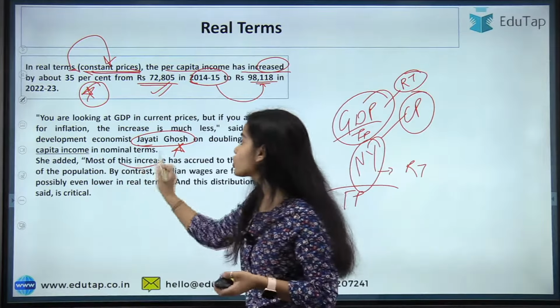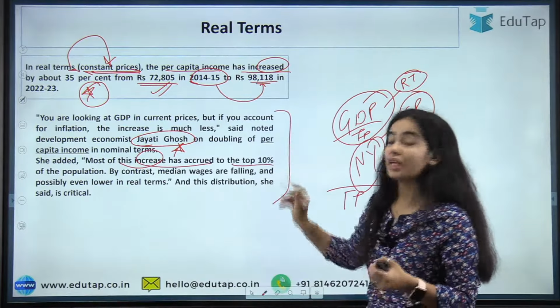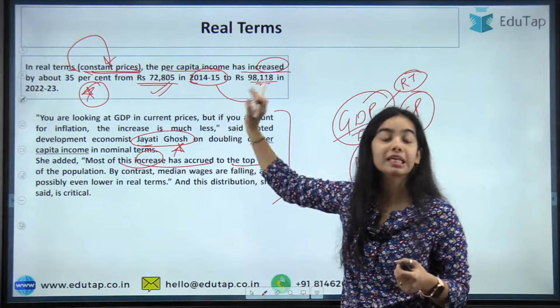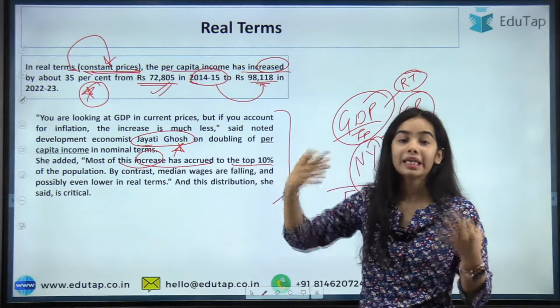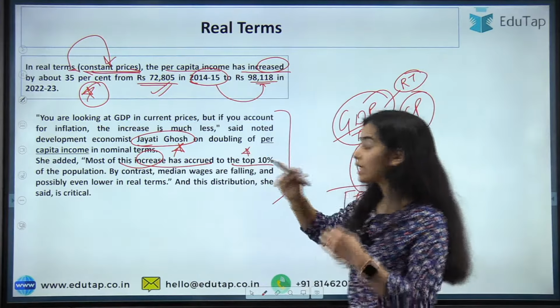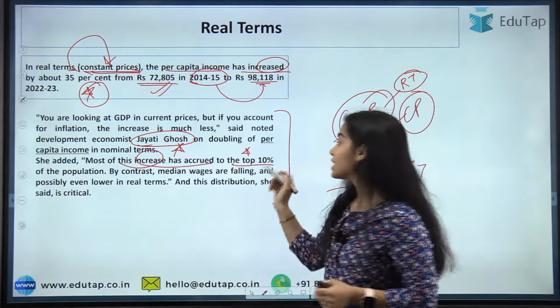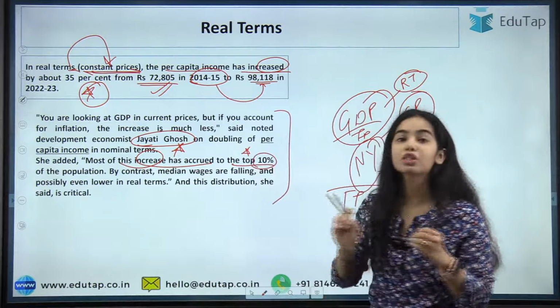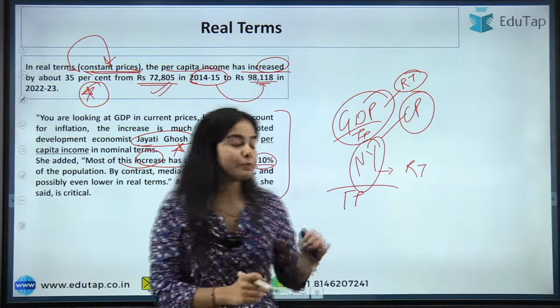She added, even if there is a 35% increase in the per capita income in real terms at constant prices, still most of this increase has accrued to the top 10% of the population. So what is happening?